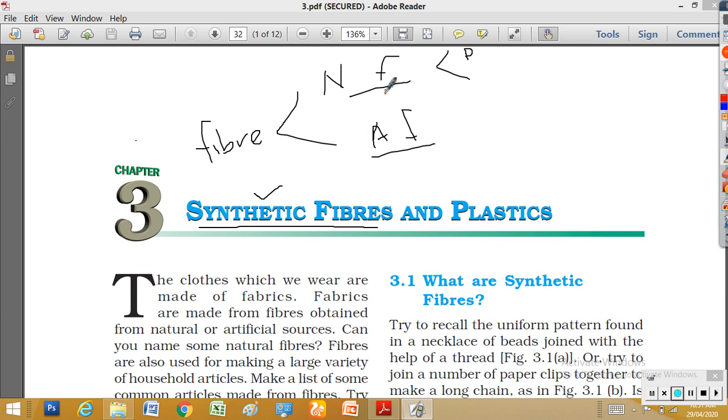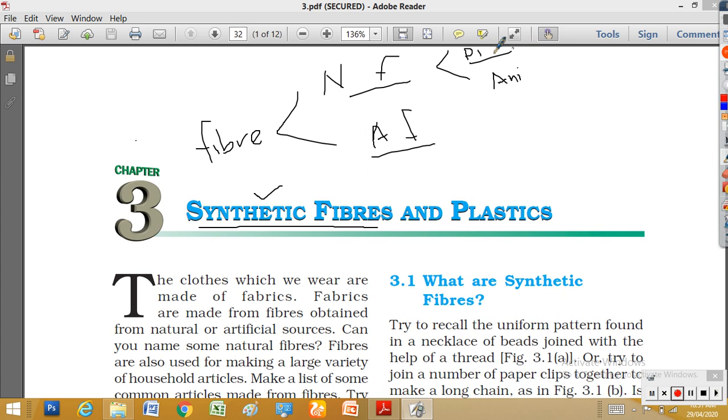Natural fibers are of two types: the fibers which we get from plants and the fibers which we get from animals. Plant fibers and animal fibers.